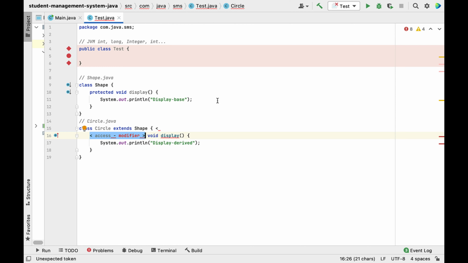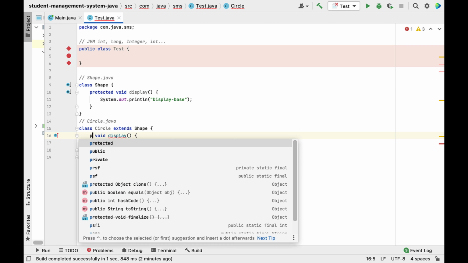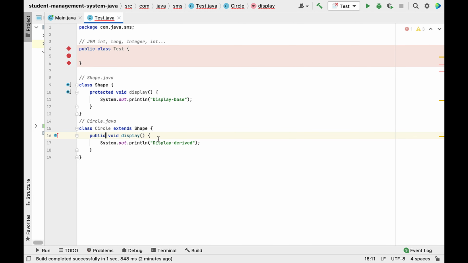For example, here I can use protected. Okay, this is supportable and this should work, and I can use public. Okay, so this also works. If I use private, it doesn't work. Okay, so it is more restrictive, right? So whenever you override the method in the subclass or the child class, make sure that the access modifier of the method is less restrictive or the same access modifier.